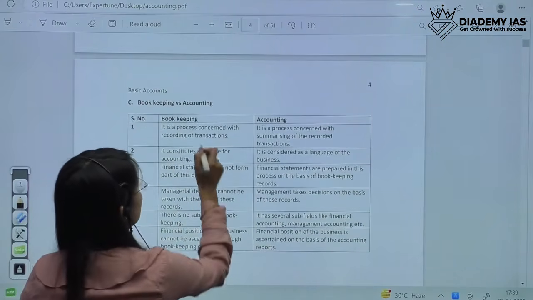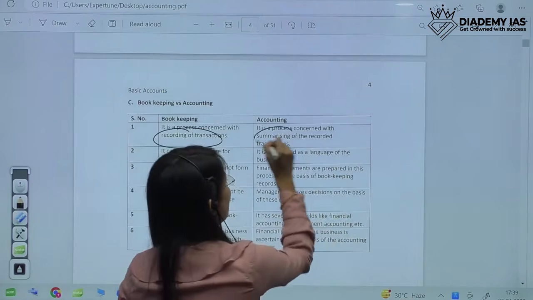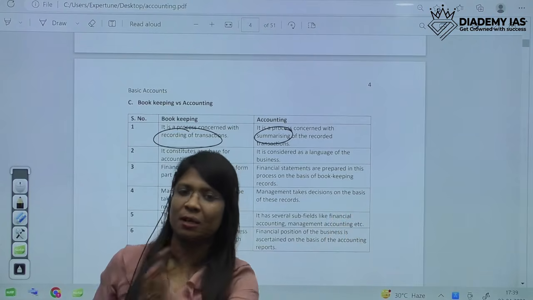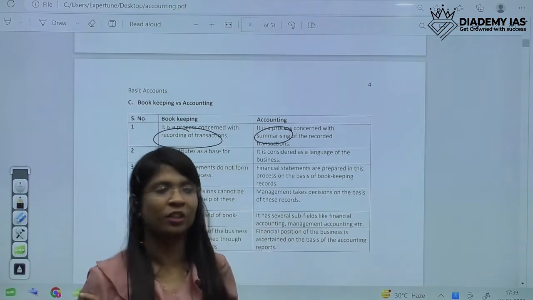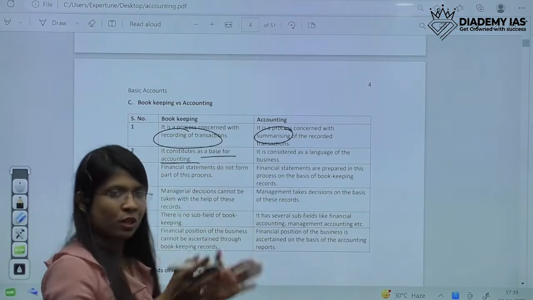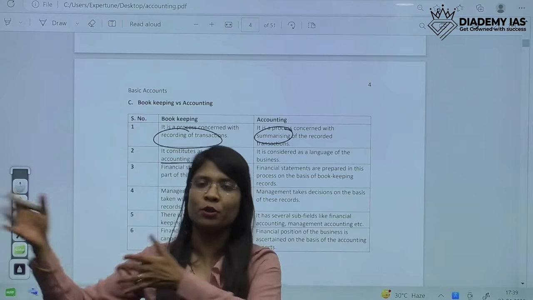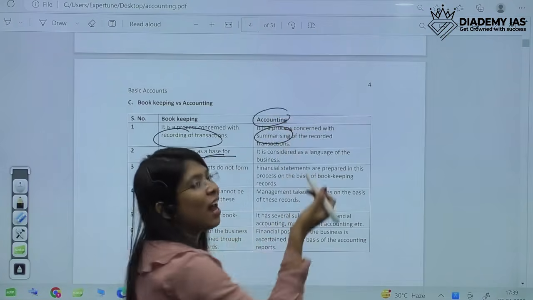So bookkeeping is concerned only with recording of transactions, and accounting is all about summarizing. In short, it's recording, classifying, summarizing, and then analyzing. The second difference is that bookkeeping is the base of accounting, because first of all we have to do bookkeeping, recording of transactions, and only then will we do the further steps. So it's a base for accounting, and accounting is the language of business.